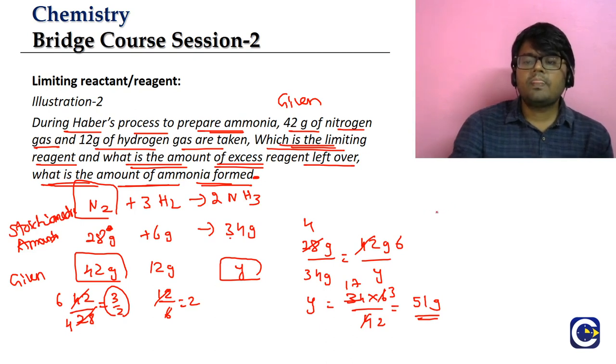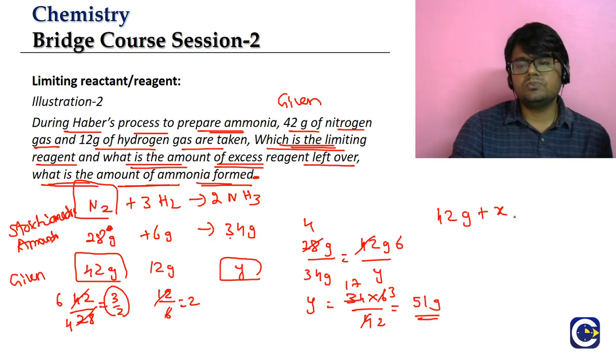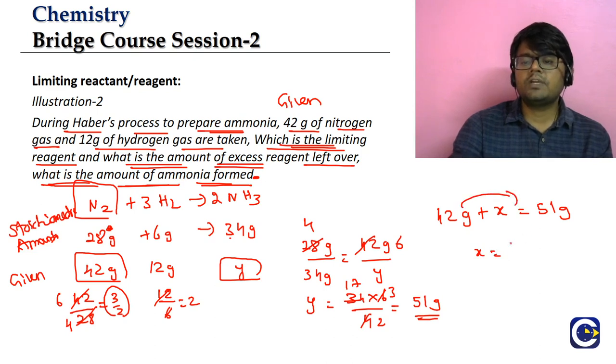Amount of nitrogen which is consumed, 42 grams, plus let us say X is the amount of the hydrogen consumed. Okay, this total value, whatever is the nitrogen gas consumed plus hydrogen gas consumed, should be equal to what? Amount of the ammonia formed, product formed. Means X value will be coming as what? 51 minus 42. How much it is, guys? It is going to be 9 grams. Okay, so this is the amount of the hydrogen consumed.